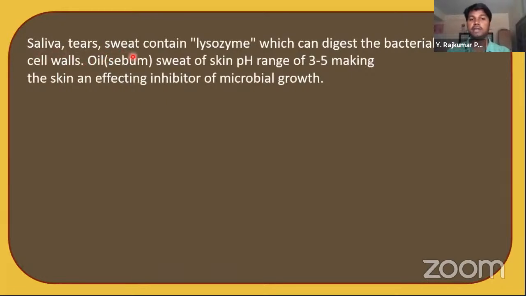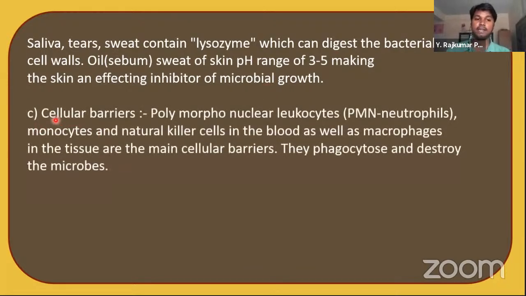Saliva, tears, sweat contain lysozyme, which, as I just told, can digest bacterial cell walls. Oil or sebum and sweat of skin, with pH ranging from 3 to 5, make the skin an effective inhibitor of bacterial growth. Since our skin secretes sebum and sweat, bacteria cannot easily develop on it. Let's see the next barrier, that is cellular barriers. Polymorphonuclear leukocytes, PMN. These are neutrophils.